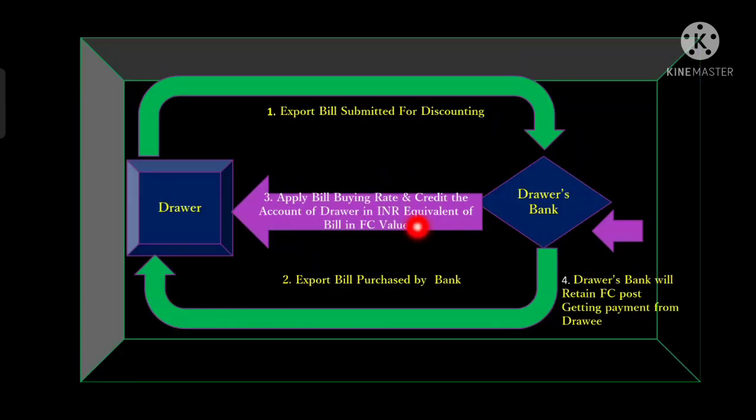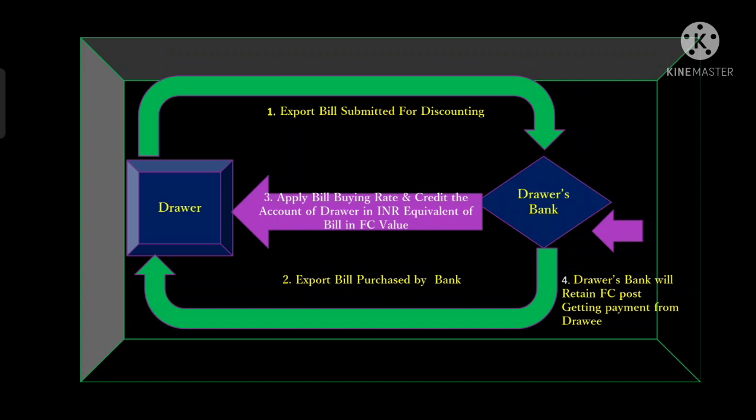This is a small diagrammatic representation of the bill buying rate. First, the exporter will submit the document for discounting. After that, the bank will purchase the document, right? In the third step, the bank will apply the bill buying rate and credit the account of the drawer, meaning the exporter, in INR equivalent of the bill value in foreign currency.